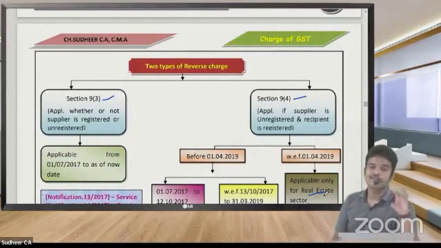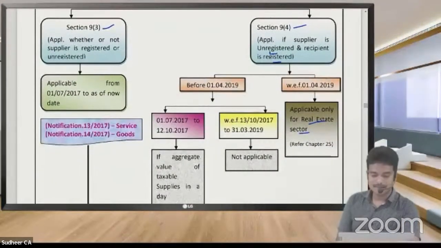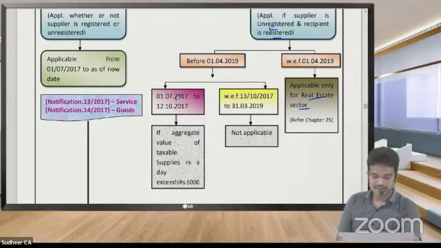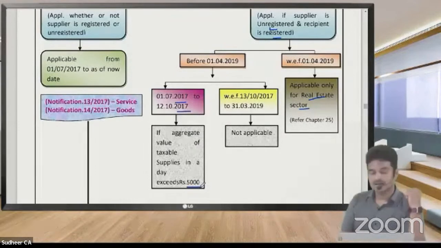If it was not from registered dealers, under reverse charge mechanism they have to pay 18%, and on cement they have to pay 28%. That means if the supplier is unregistered and the recipient is registered, earlier, from 1/7/2017 to 12/10/2017, when the act was initially introduced, if the aggregate value of supply in a day exceeds 5,000 rupees, then reverse charge mechanism has been made applicable.